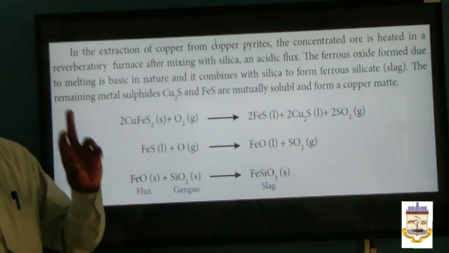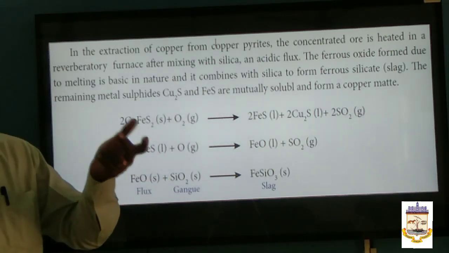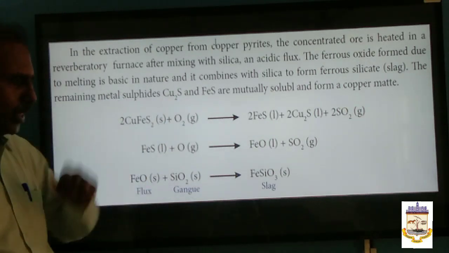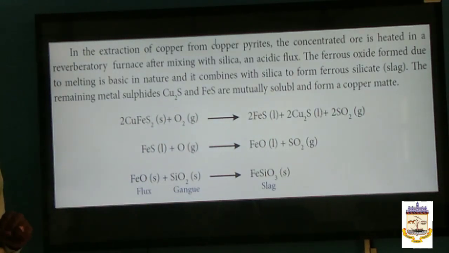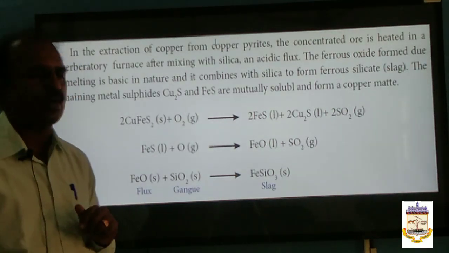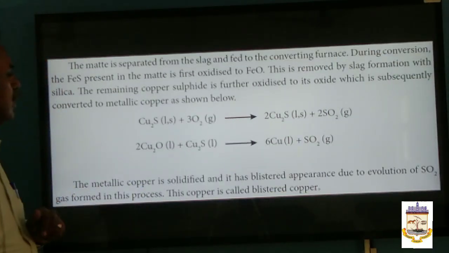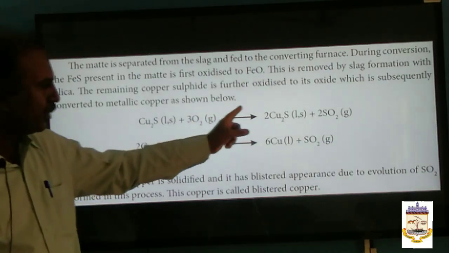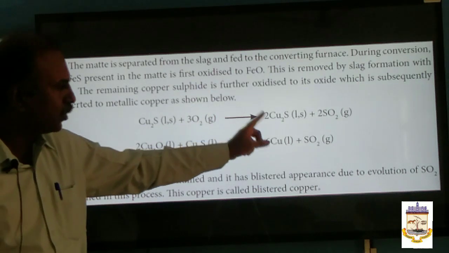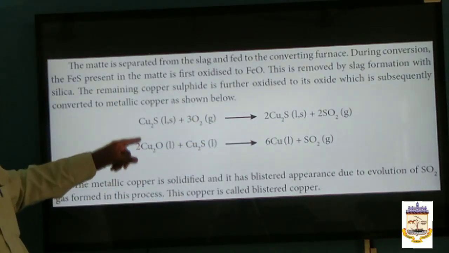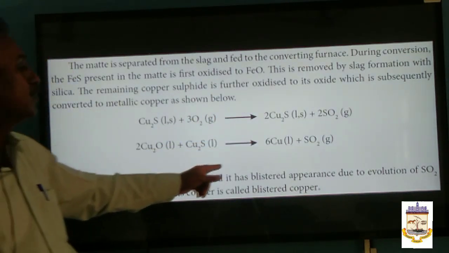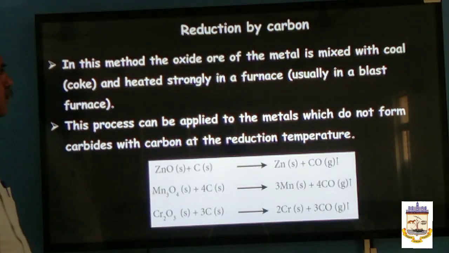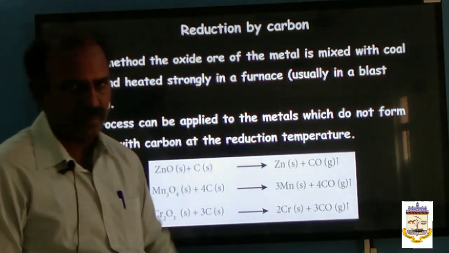This technique uses additions like carbon, carbon monoxide, alumina. This method is called smelting. And I told you different methods should be used for different metal oxides. For example, here the cuprous sulfide is further oxidized to form cuprous oxide. The cuprous oxide will reduce the rest of the cuprous sulfide into copper and sulfur dioxide. That's a smelting process.